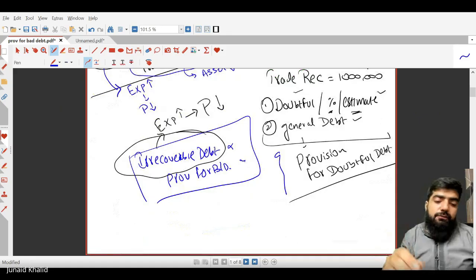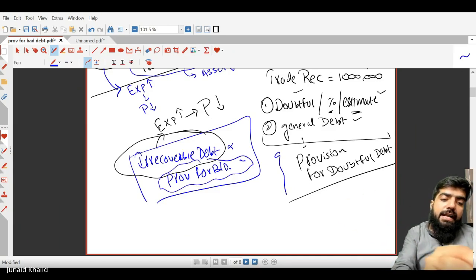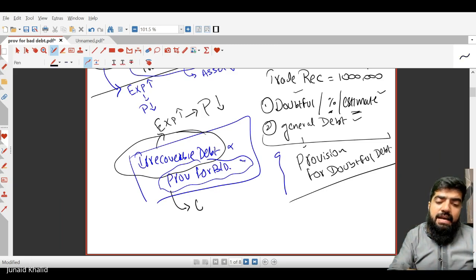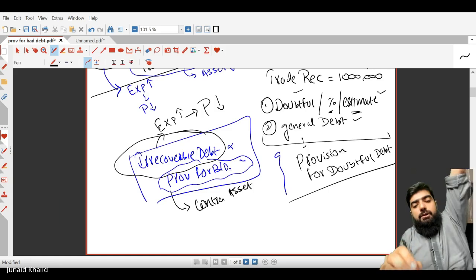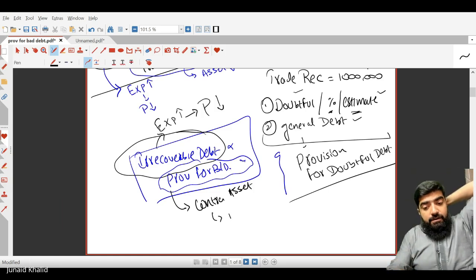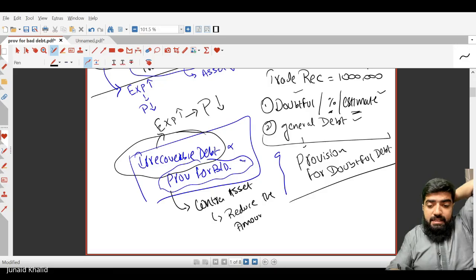Now, as far as the provision entry is concerned, irrecoverable debt is debited. It means expense is increasing, profit will reduce. However, this provision for doubtful debt will appear in the balance sheet, and this will be considered as a contra asset. What will the contra asset do? In the balance sheet, it will reduce the amount of trade receivable.